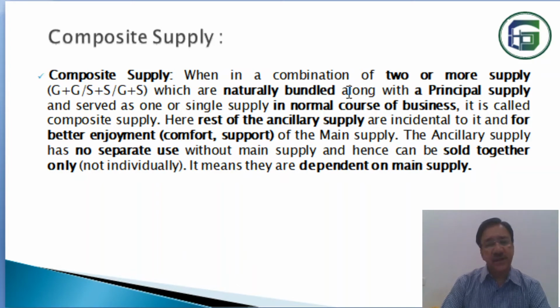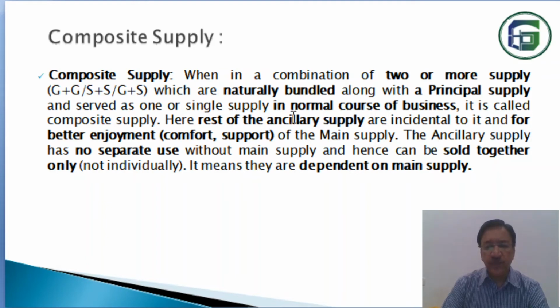There is another condition: two or more supplies are given at a time and they are naturally bundled. The package is a natural package, not artificially made, not forcefully packed, along with a principal supply. In this package, one will be the principal supply, and the rest will be the ancillary or subsidiary supply.